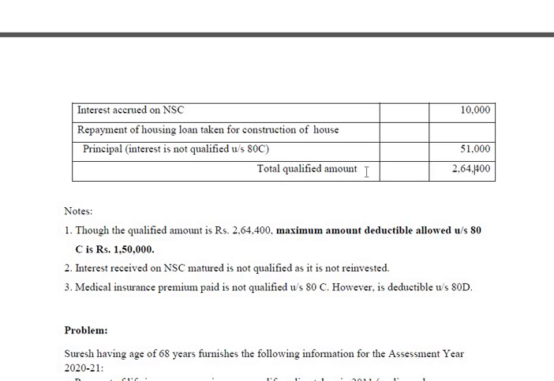This is the total qualified amount. But the entire amount is not qualified here because there is a limit. The maximum deduction available under 80C is 1,50,000. So the qualified amount is the actual amount or 1,50,000, whichever is less. Supposing this amount is 1,40,000, then 1,40,000 or 1,50,000, whichever is less. In that case, it would have been 1,40,000.